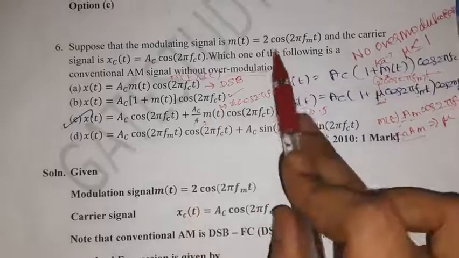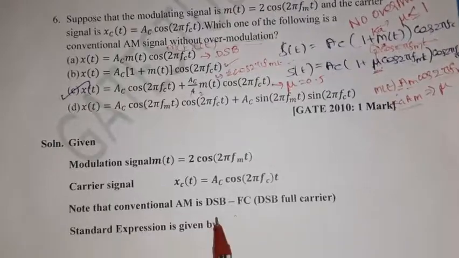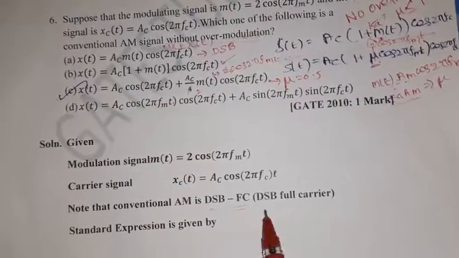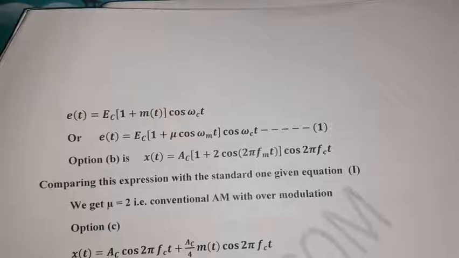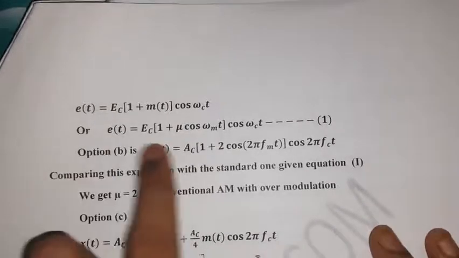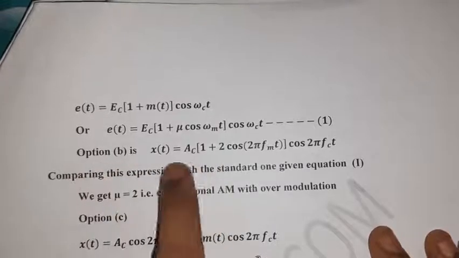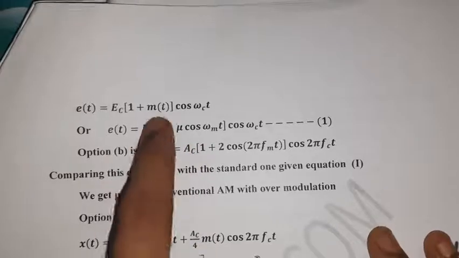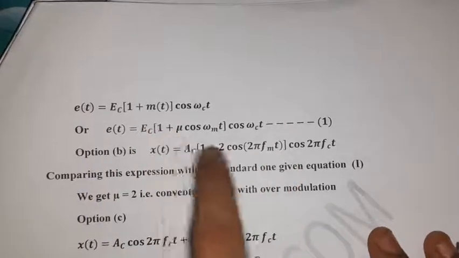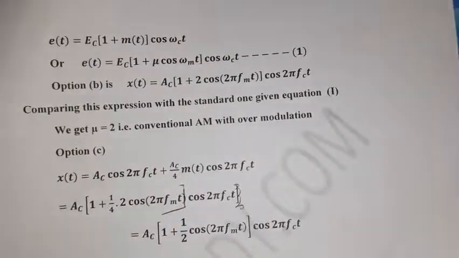The modulating signal is given, and the carrier signal is also given. Note that conventional AM is DSB full carrier. The standard expression is given as the same thing; only the terminology will differ, Ac or Ec, S of t, E of t, okay. This is the general expression. Option B, whenever we substitute, what is given? M of t is 2 cos 2 pi. What is mu? Modulation index mu is 2. Conventional AM with over modulation.